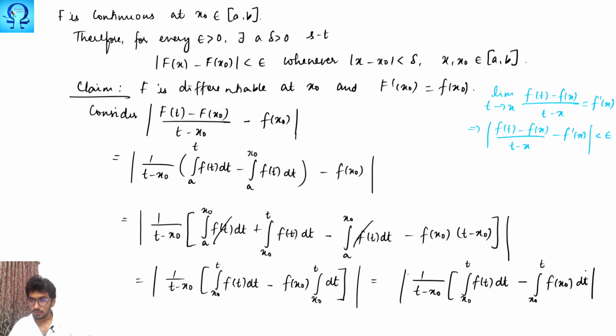Okay, so we have come till this, and what are we here? Integral limits are common. Variable of integration is also common. Hence, these two integrals can be made into a single integral, and that is 1 upon t minus x naught multiplied with integral x naught to t f of t minus f of x naught dt.